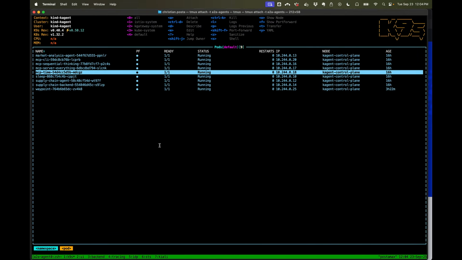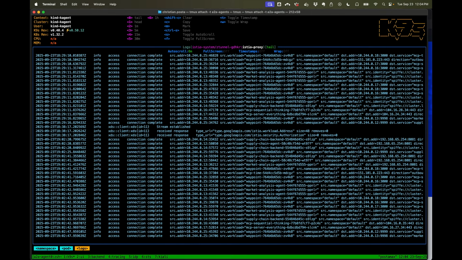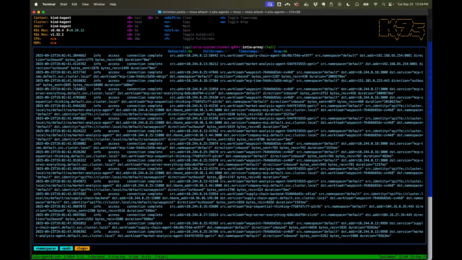But we can see under the covers here, if we go to the Istio namespace and look at our zero trust tunnel, the traffic does indeed, let's see, this looks like the destination workload from our agent gateway, but we can also see right here supply chain backend with the source identity of SPIFFE, and supply chain backend is destined, in this case, for the waypoint, but it'll end up going to the supply chain agent.